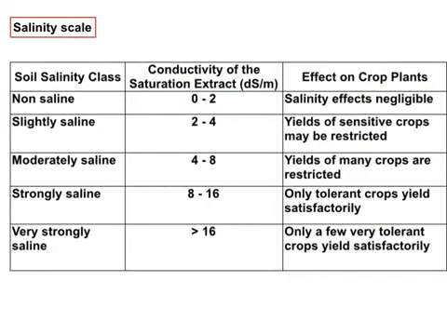This is a salinity scale. Non-saline means 0 to 2. Less saline, so no effects. Then slightly saline, 2 to 4. Yield of sensitive crops can be affected. Moderately saline, 4 to 8. Yield of many crops will definitely be affected. Then strongly saline, 8 to 16. Only some of the tolerant crops can grow. Then very strongly saline, more than 16. Only a few tolerant crops can grow.